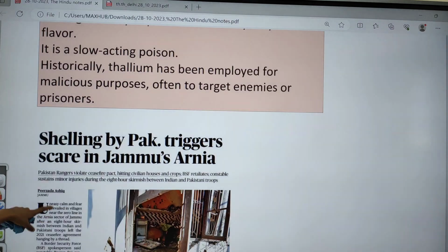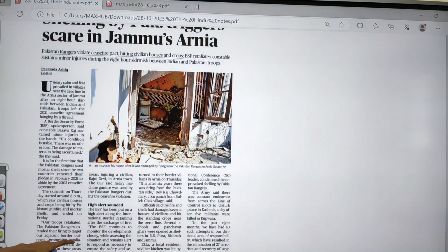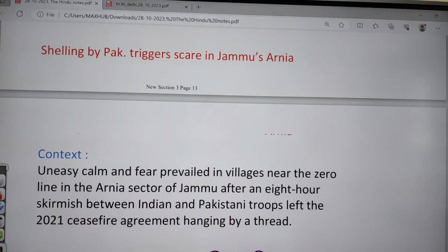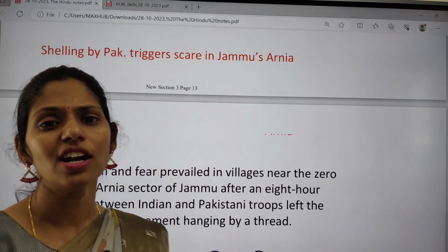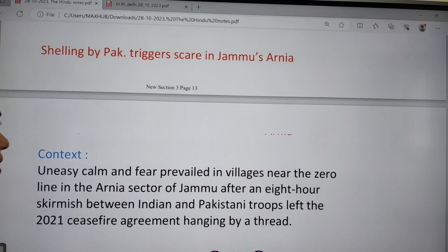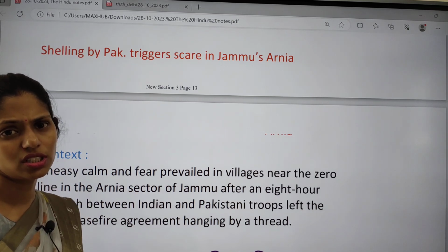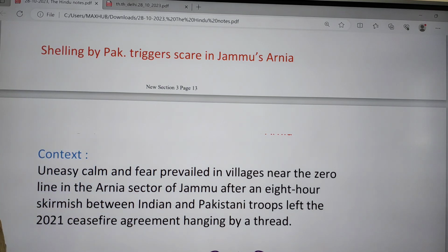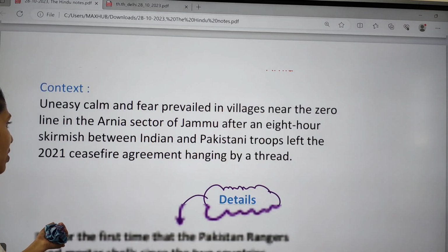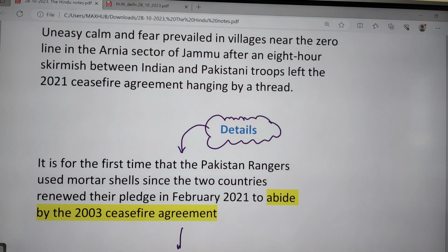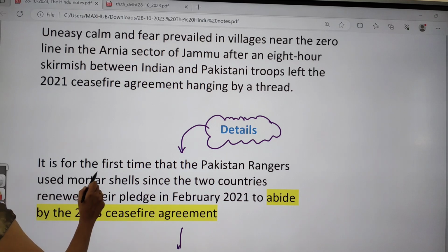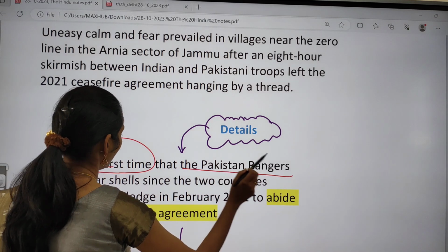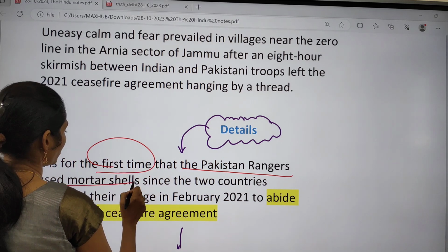And the next topic is about India and Kashmir. What is the attack going on in Kashmir? You have to see India-Pakistan relations as well, especially focusing on the 2003 ceasefire agreement between India and Pakistan. What happened is the attacks in the Arnia sector in Jammu and Kashmir. It is the first time that the Pakistan Rangers used mortar shells.